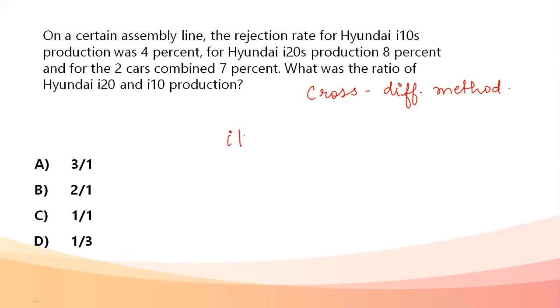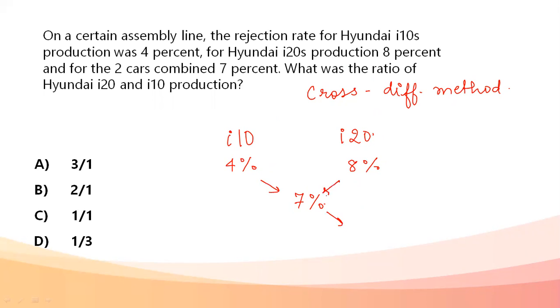So if I have i10 and i20, I10 rejection ratio was 4%. I20 rejection ratio was 8%. Combined, it is 7%. So this is like a mixture only. I have one acid whose concentration is 4%, another acid whose concentration is 8%. Both of them are mixed. I get a resultant whose concentration is 7%. So what is the ratio in which they are mixed? Consider it like that type of question.